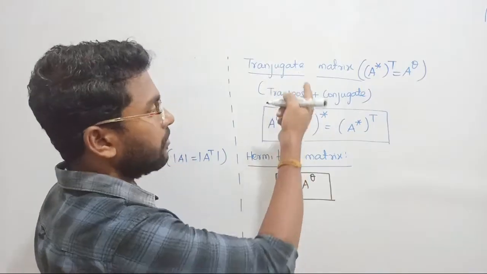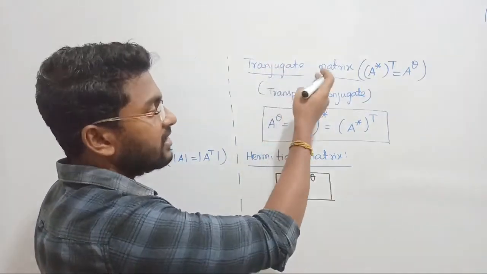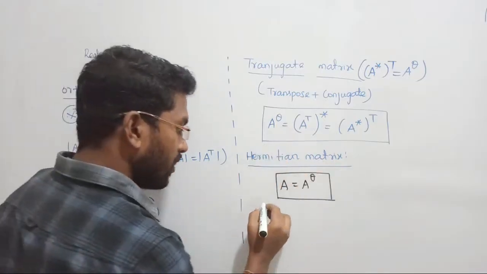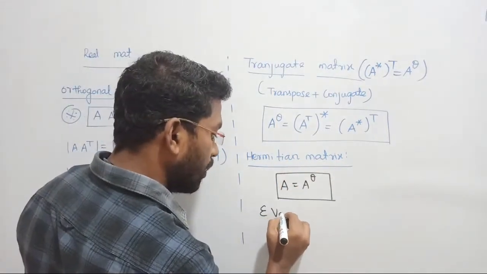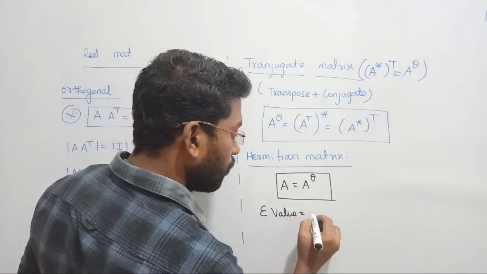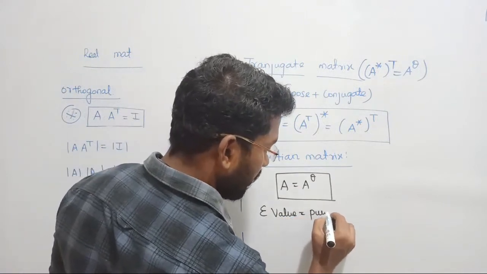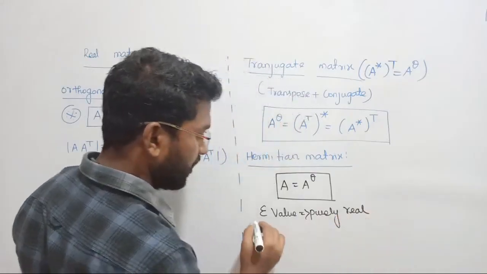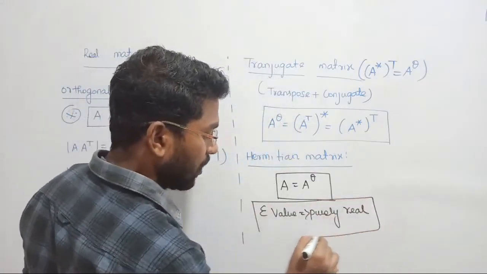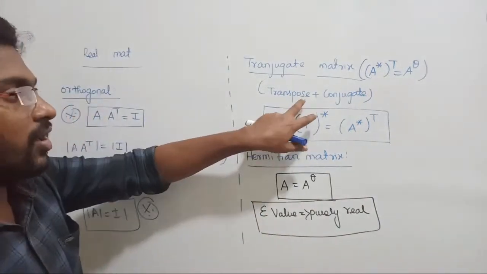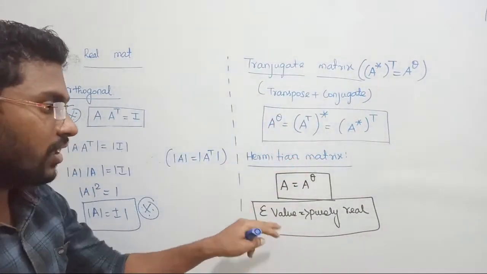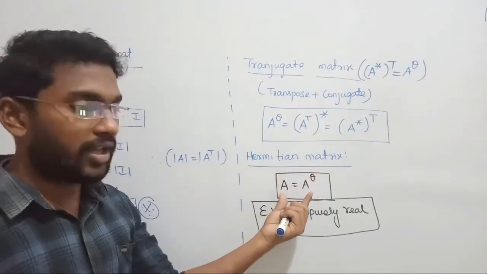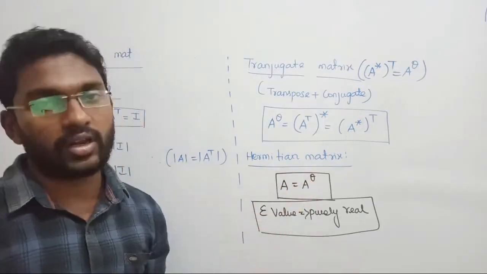If your conjugate matrix satisfies this condition, then that matrix is called a Hermitian matrix, and its corresponding eigenvalue will always be purely real, because it is the same as a symmetric matrix. Here also, though we are talking about transpose and conjugate complex variables, if it satisfies the properties of Hermitian, that is symmetric, then the eigenvalue will be purely real, right?